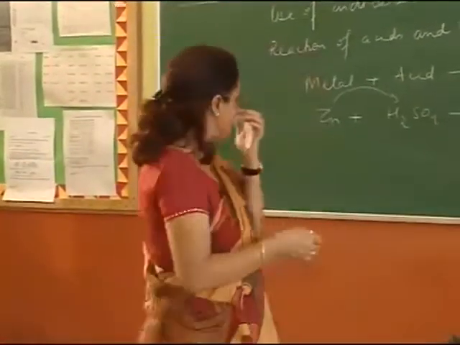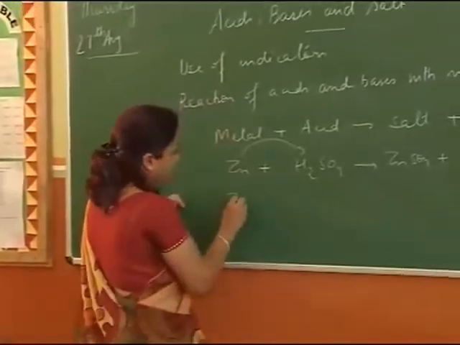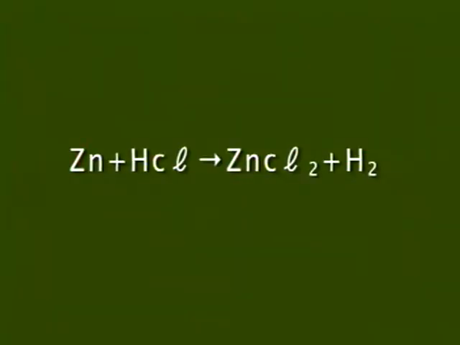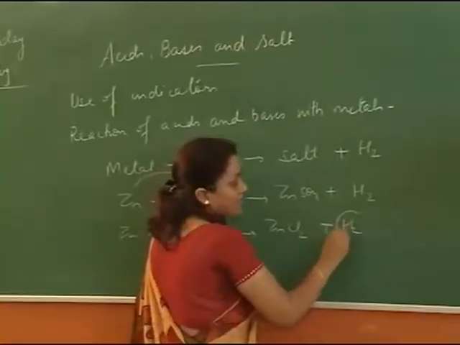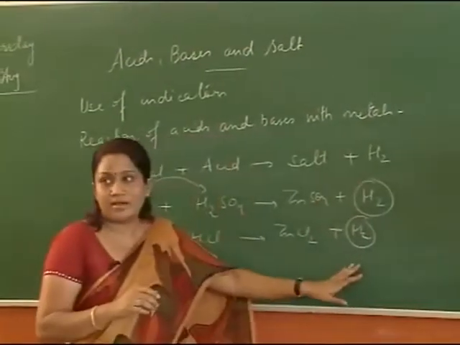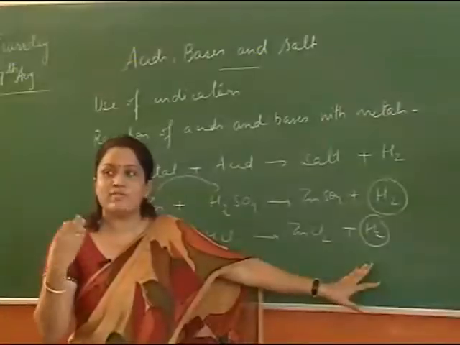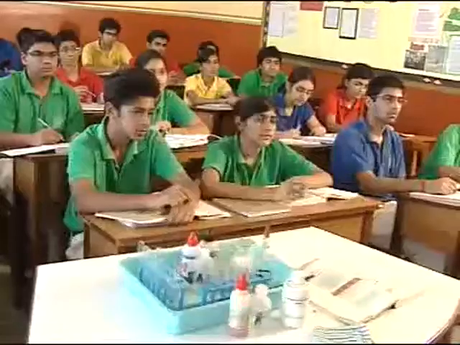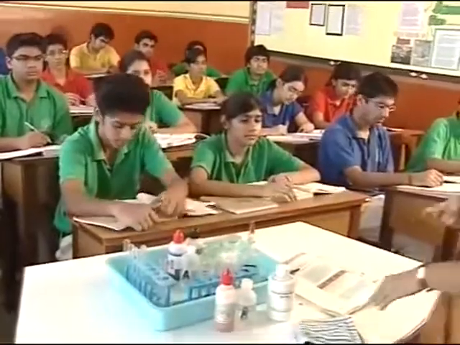If I have to write it for zinc with hydrochloric acid, then it will be zinc chloride plus hydrogen gas. So what is the common thing happening here? Evolution of hydrogen gas in the reaction mixture. This is one property. Now do bases also react with metals?